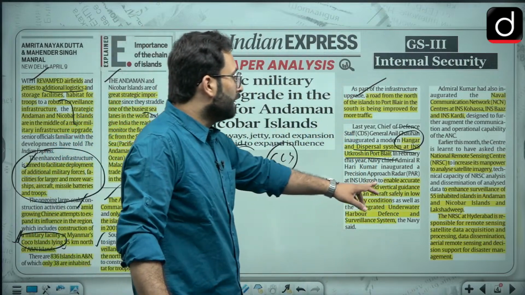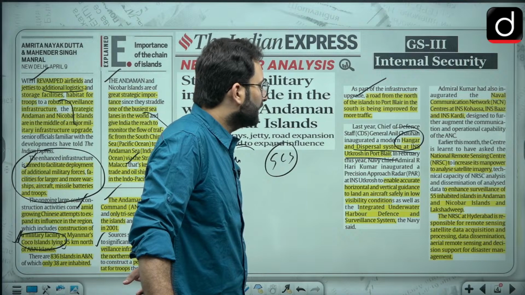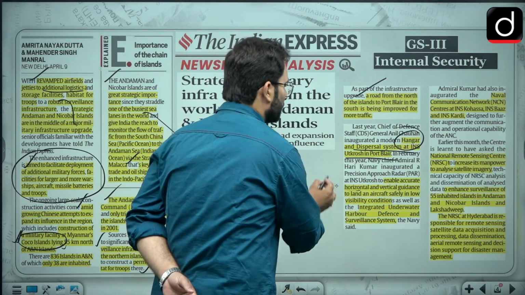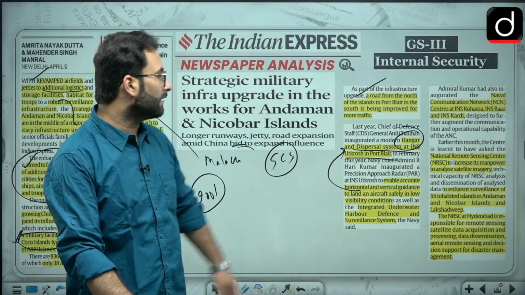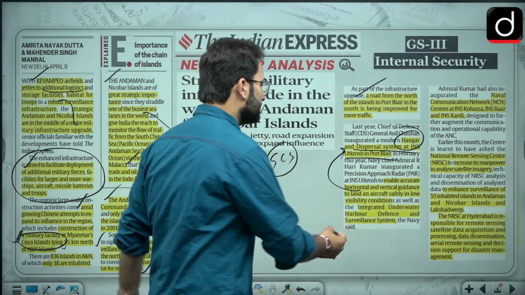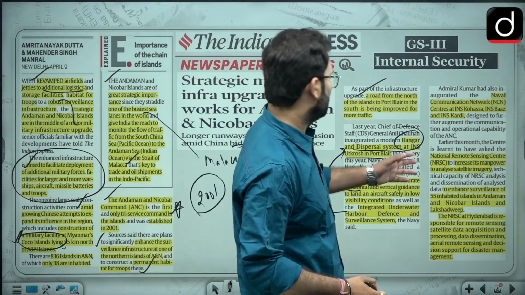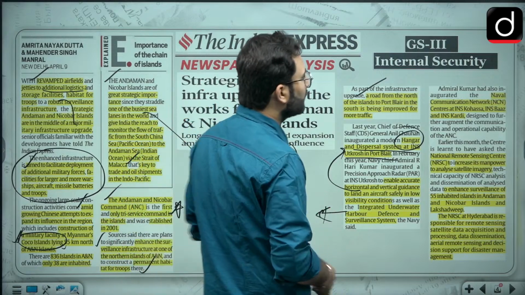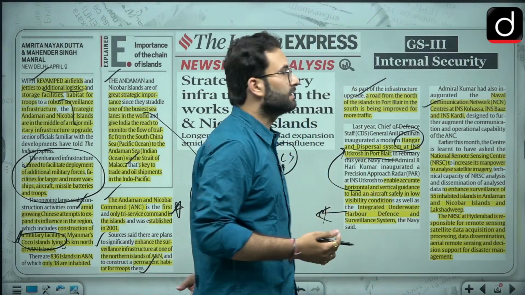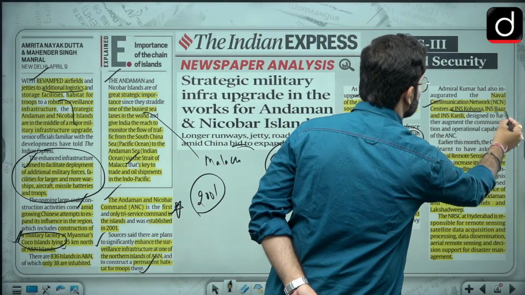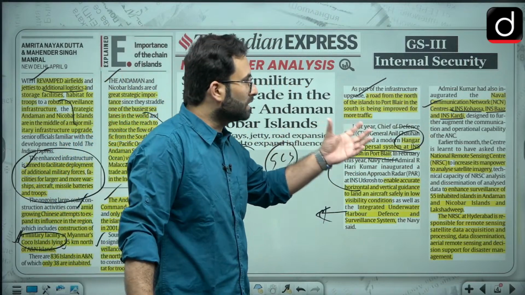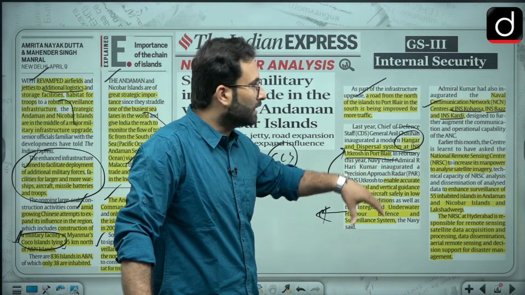Then, enable accurate horizontal and vertical guidance to land aircraft safely in low visibility conditions. That is what I have talked about. Now there is the integrated underwater harbor defense and surveillance system that the Navy has procured. Now for the naval communication network, they are going for the NCN centers at INS Kohasa, INS Baj and INS Kardi. These are the ships which have been commissioned in the Andaman and Nicobar area.